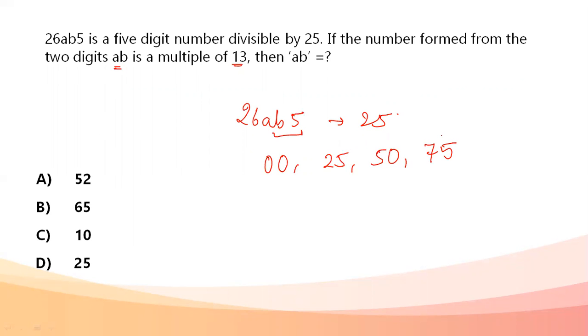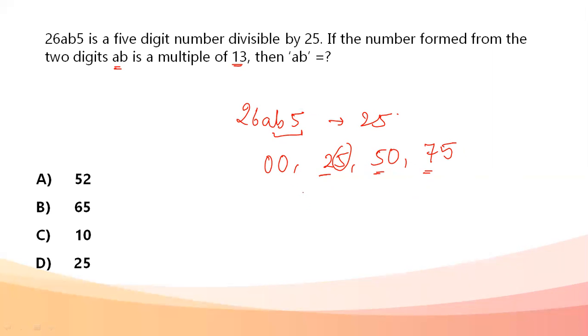So the value of b that can be possible is 2, 5, or 7, because one value is already given to us, it is 5. Okay, now what are we going to do? We're going to go with respect to the options. Let's go for the options. With respect to that, we can very easily solve it.